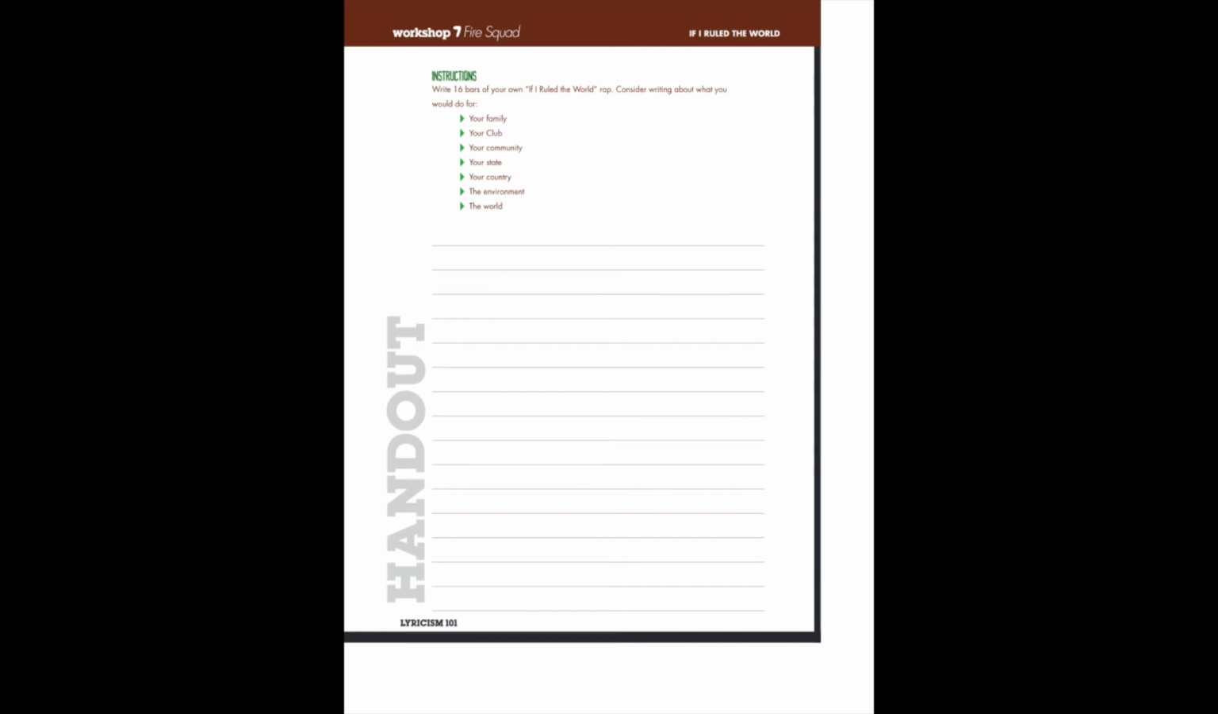So you will be thinking about the different things we have listed here, like your family, your club, your community, your state, your country, the environment, the world, when you're trying to write this rap. And you're going to want to make sure it's 16 bars, right? So if we're counting the bars, you can refer back to the videos that I've included in the description as well about how to count bars.